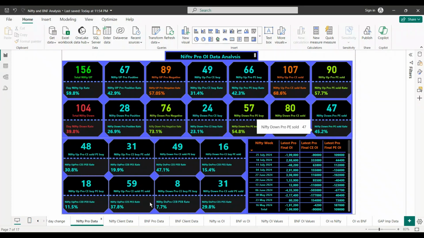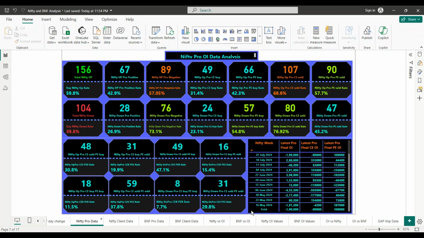This is one of the reports where I have Nifty pro data analyzed according to Nifty move. I have some tiles here with a variety of data and also a table.